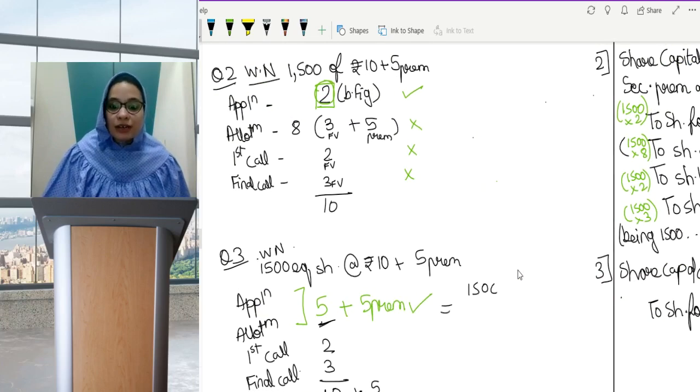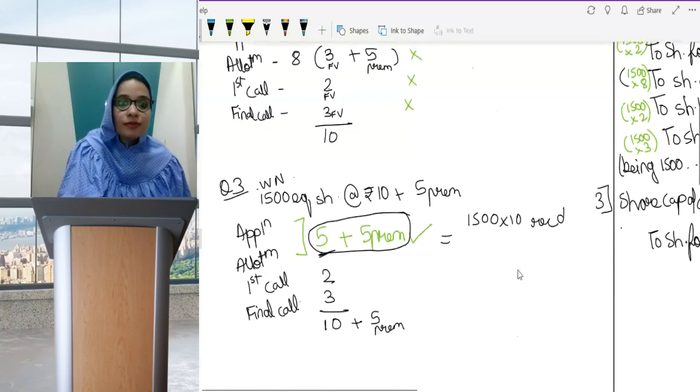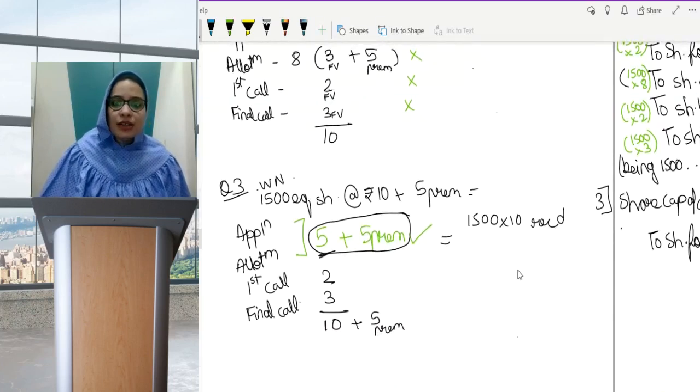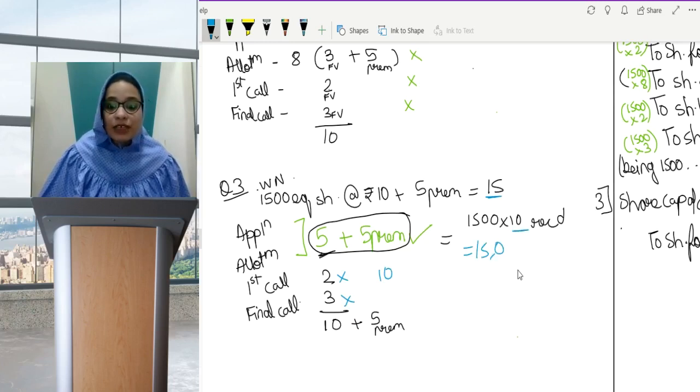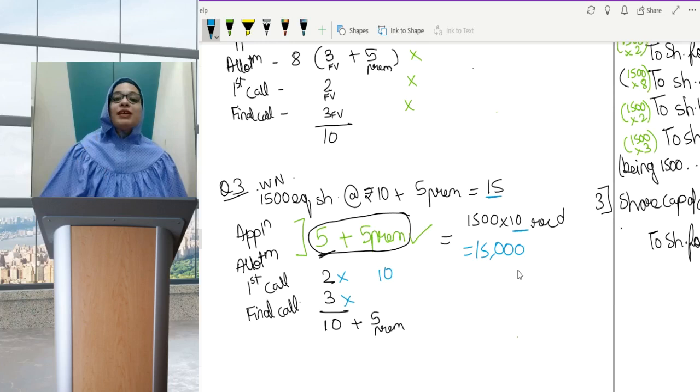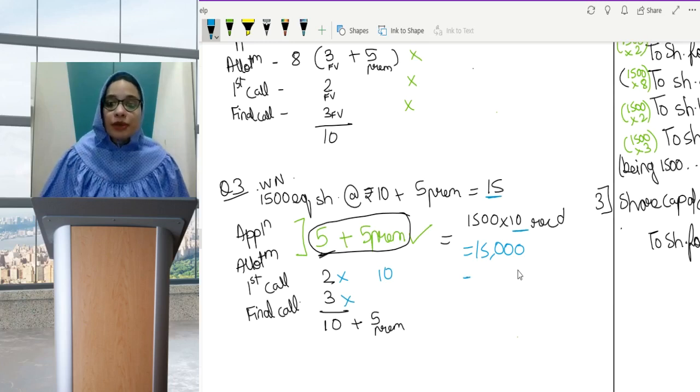On these 1500 shares, actually we have received 5 plus 5, 10 rupees totally is received, right? How do we know? Each share is of 15. Okay, each share is of 15. Out of 15, 5 you did not receive. That means 10 you have received. So I have received 10 rupees. That means I have received 15,000. But 15,000 amount includes premium of rupees 5 per share.